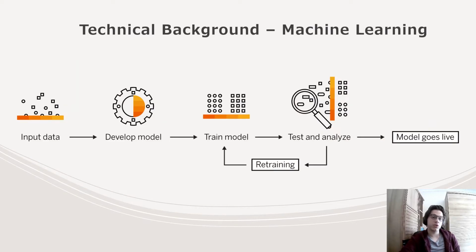On the other hand, machine learning is a form of AI that learns from experience, in this case data. After being trained, the model is tested and analyzed, and after this loop of retraining, analyzing, and optimizing the model, we achieve an artificial intelligence model which can do complex tasks such as, in our case, recognizing and classifying different emotions.